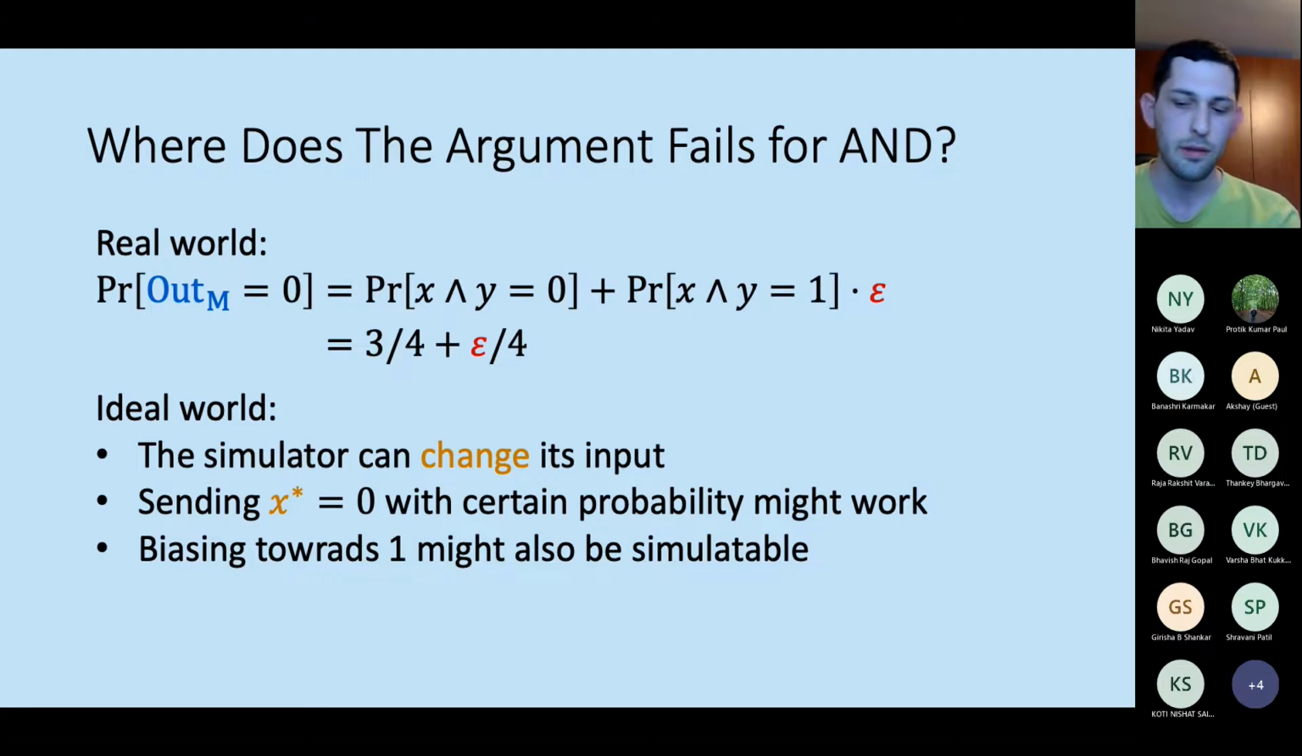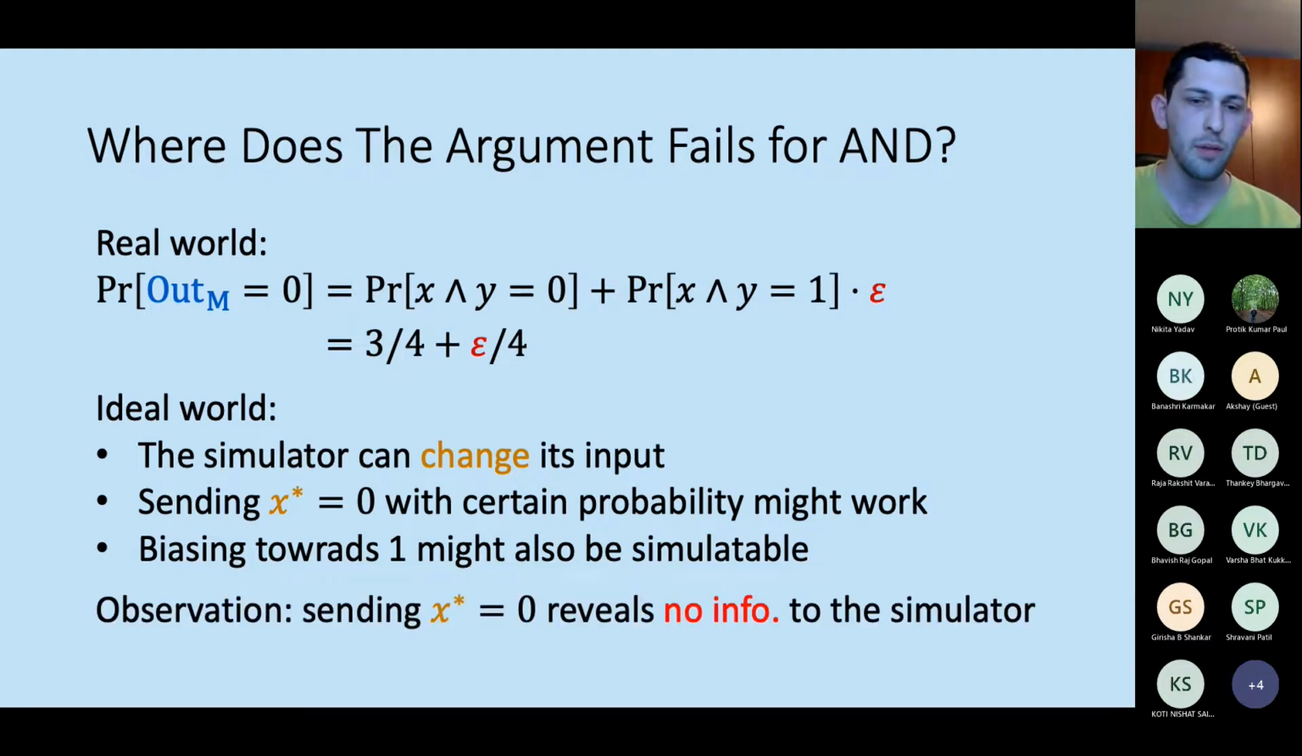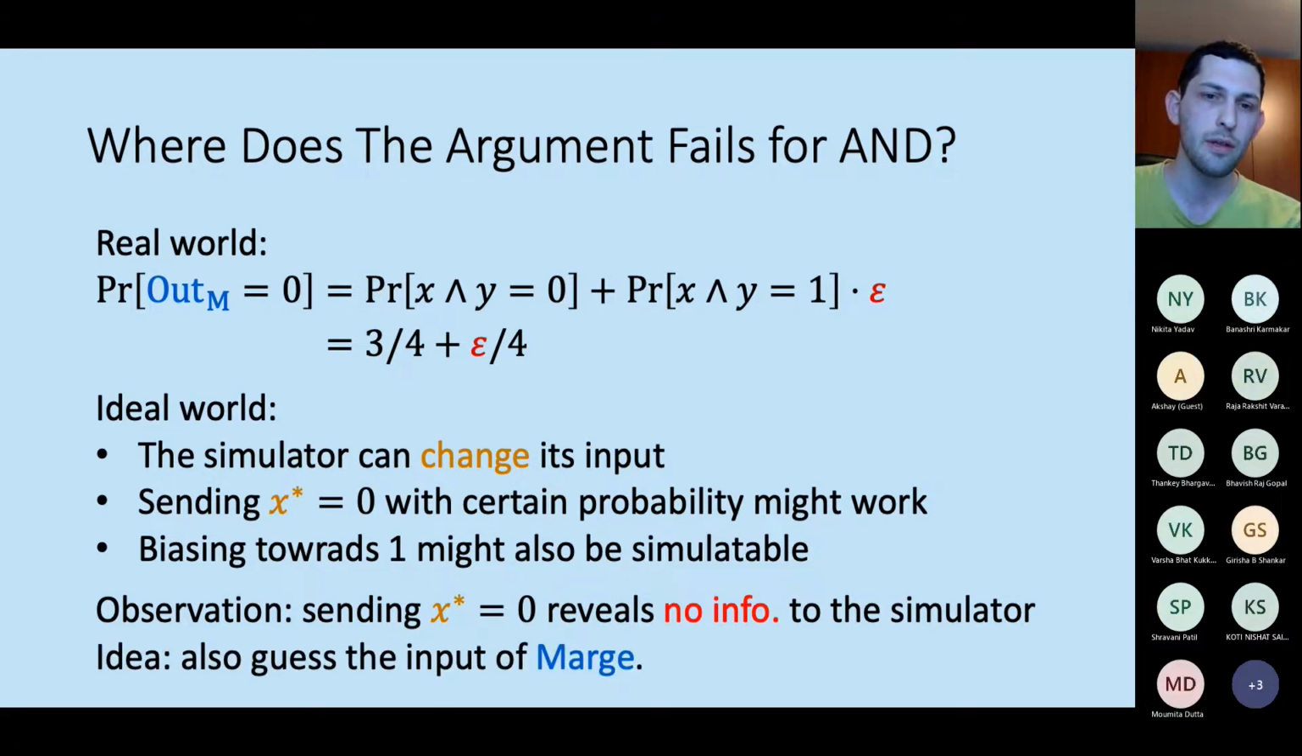So how do we fix it? The way we do it is by making the following observation. Notice that if the simulator in the ideal world sent 0 to the trusted party, then it doesn't receive any information from it about the input of the other party. So this suggests the idea of having the adversary also guess the input of March, because now the simulator has a choice: either try to bias towards 0 and get no information, or send 1 and get information, but he's not going to bias towards 0.